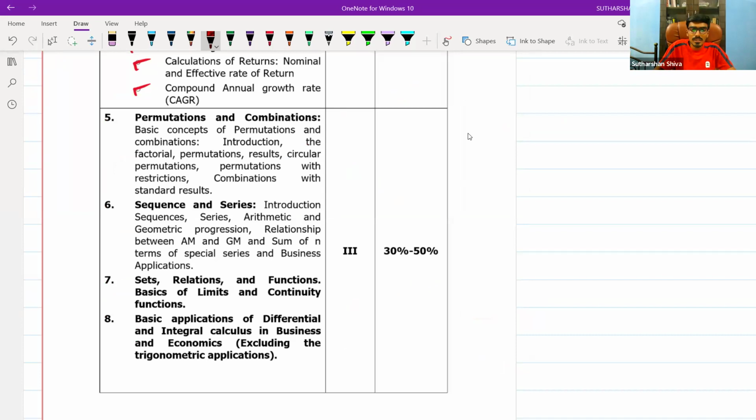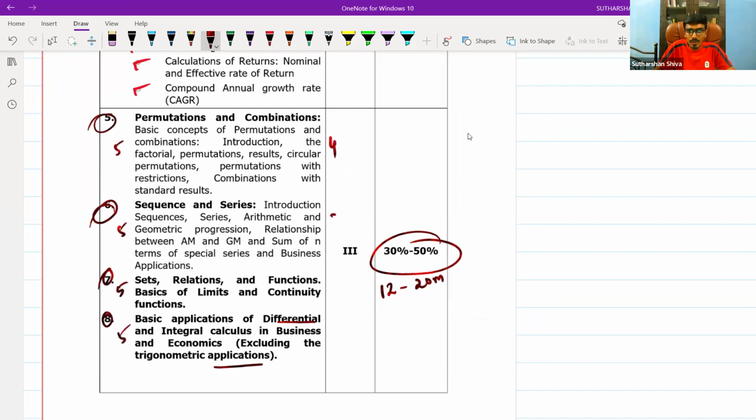Next: permutation and combination, sequence and series, sets, basic differential calculus. That is 15 to 20 marks, it means 12 questions, put together for 4 chapters. It means on an average 5, 5, 5 and 5, or it will be a combination like 4, 3, 3, 4. It can also stop with 15 questions. It is not necessarily that they need to ask 20 questions.